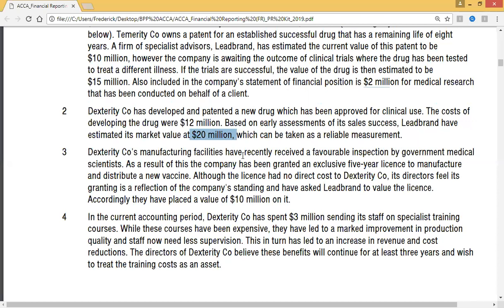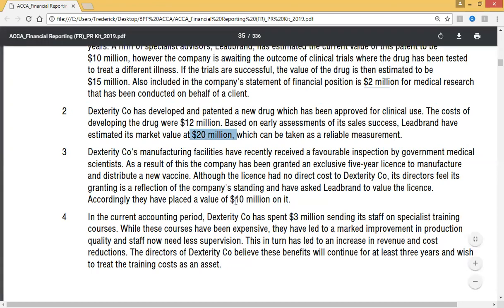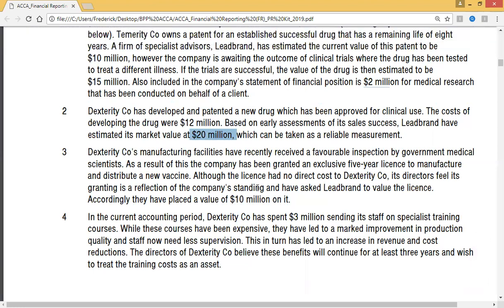Let's take that again. They're saying that although the license had no direct cost to the company, the directors feel this license is a reflection of the company's standing and have asked Lead Brand to value the license accordingly. They have placed a value of 10 million on it.